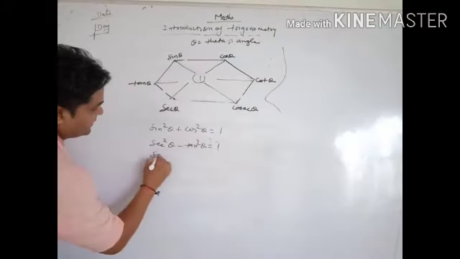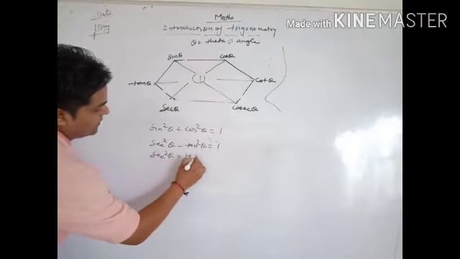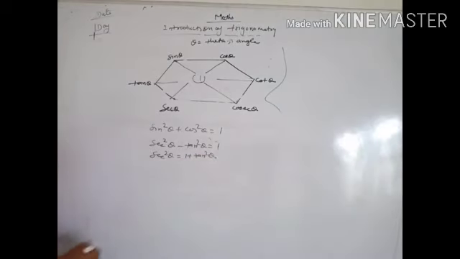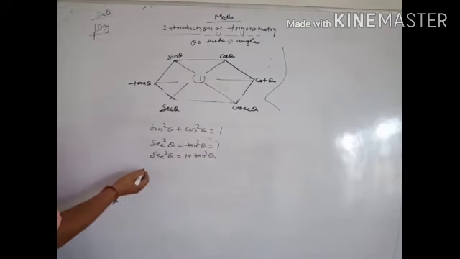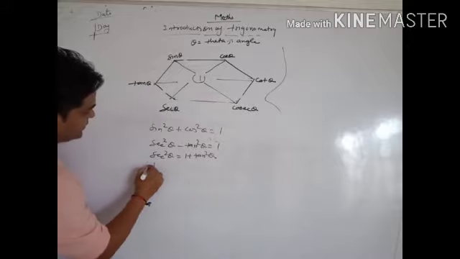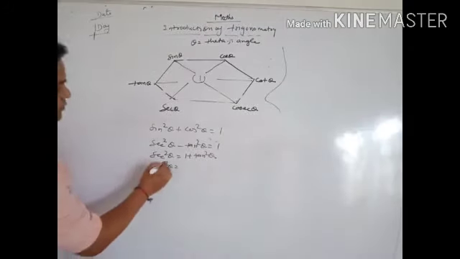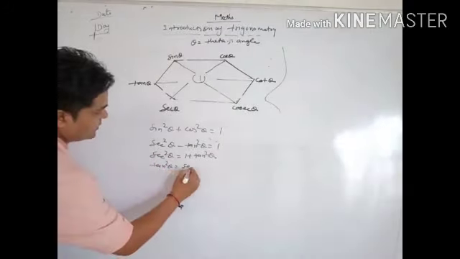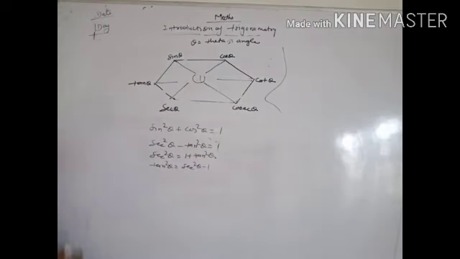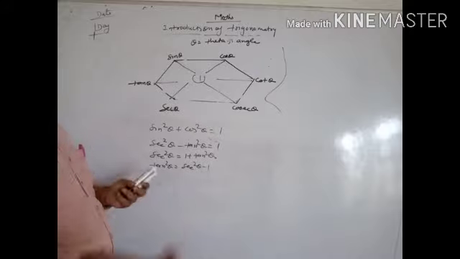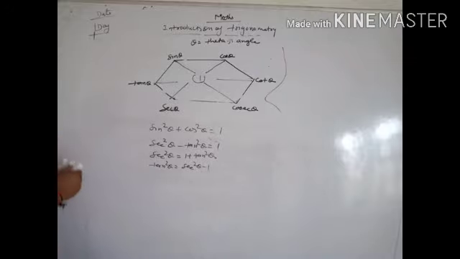Second, you can write sec square theta equal to 1 plus tan square theta. Similarly, tan square theta equal to sec square theta minus 1. We will learn only one formula and make many formulas from that.